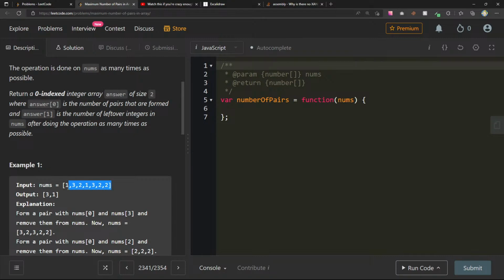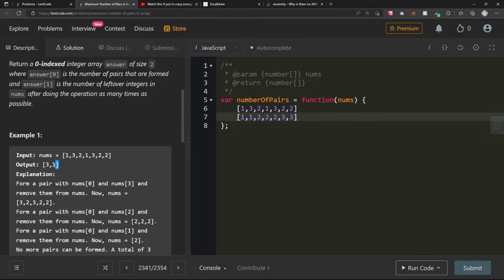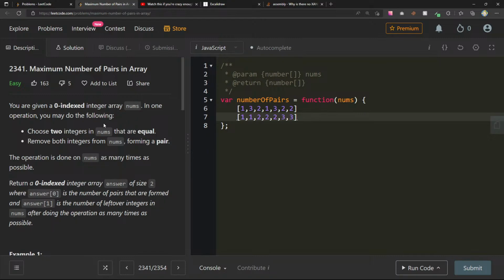Does it matter? What if I'm just going to see what happens if I were to sort this. So if I sorted this, it would be 1. We have a 1 and we have another 1. We have 2, 2, 2, and we have a 3 and 3. Formed number of leftover integers. So why would we have a 1 left? In one operation, choose two integers in nums that are equal.